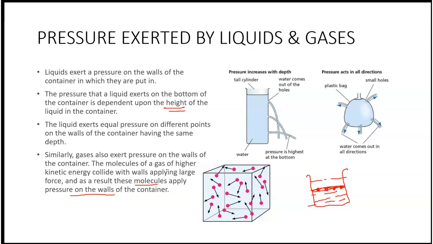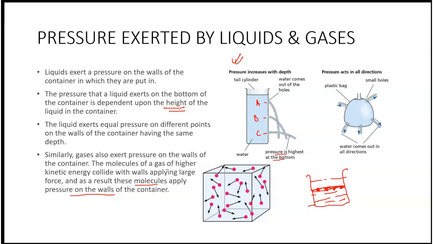Now, to explain my second point, we can come to this figure. If you see in this diagram, three holes are made for the water to go out. So these are the outlets of water in the cylinder. This is a tall cylinder with a lot of water in it. You can see water is coming down from all the holes, but pressure is highest at the bottom hole. Let us name these holes A, B, C. So students, you can see that water is going farthest when it is coming out from the outlet C, proving that pressure is highest at the bottom.